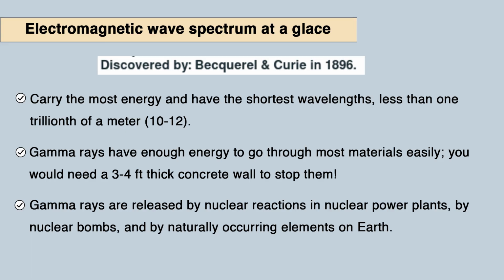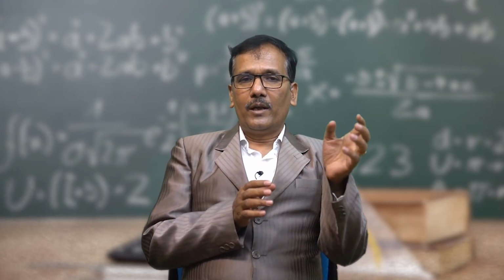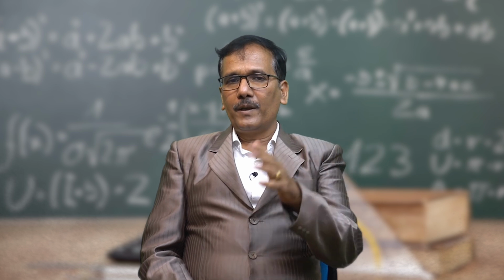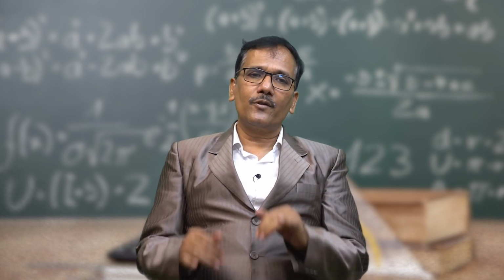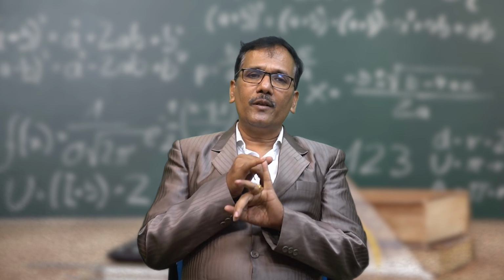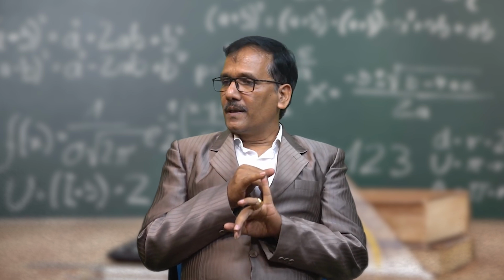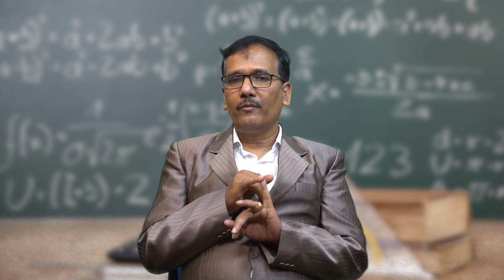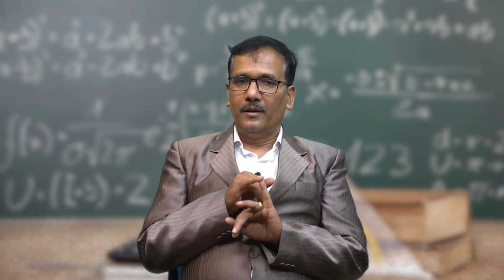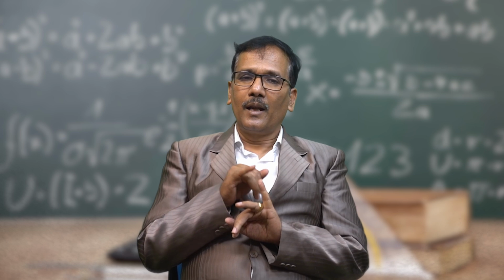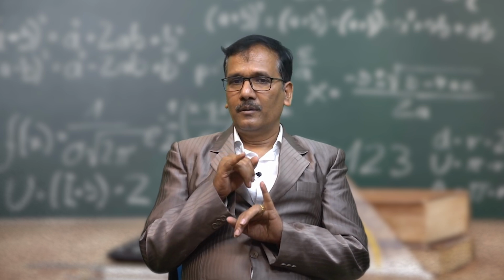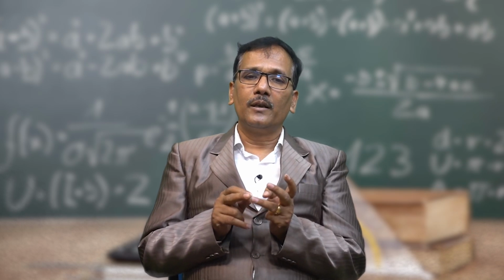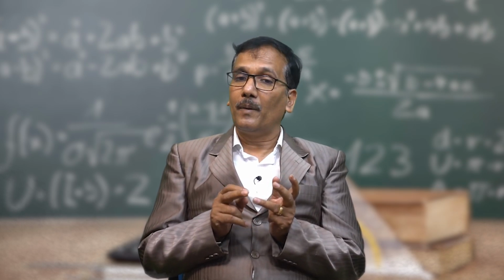And let me first summarize whatever we have observed about the different properties of these electromagnetic waves. We started from the particle nature of light given by Newton, where Newton failed because he could not explain different properties of waves, and also because of the massless concept of that particle of light.